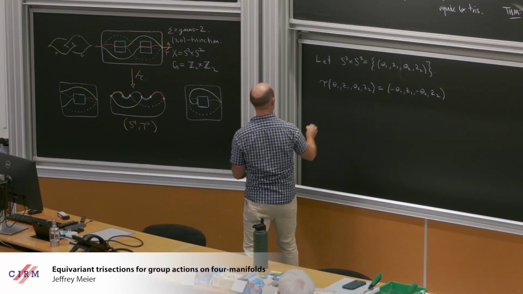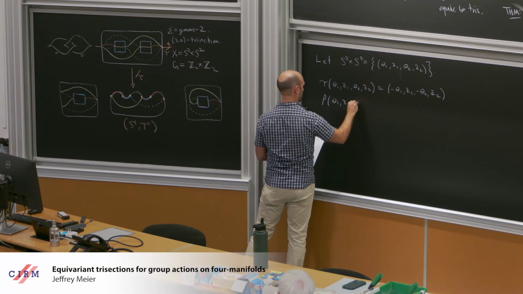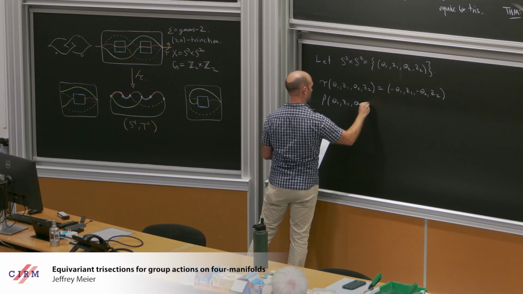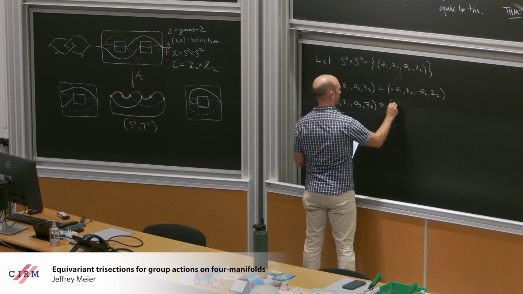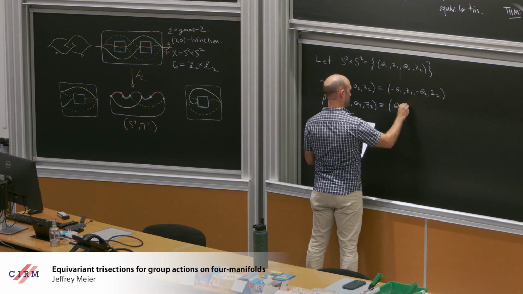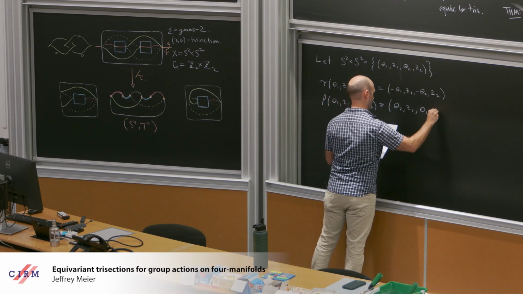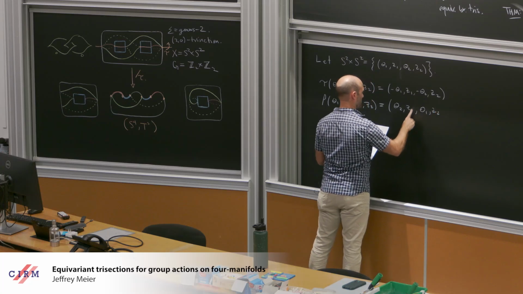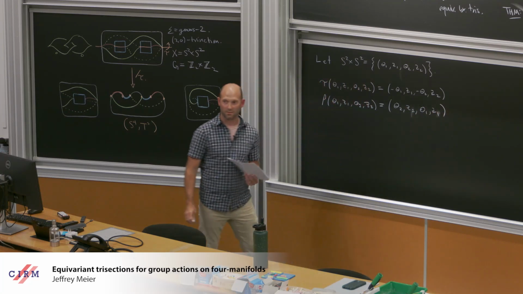Yeah, let's do rho. So what does rho do? Rho swaps the angular coordinates. And it swaps everything. It swaps the two S2 factors, sorry. Rho swaps the S2 factors. Okay.